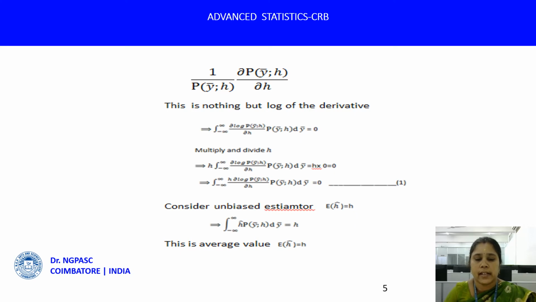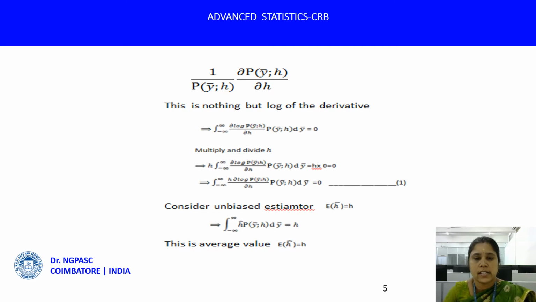So h times the integral from minus infinity to plus infinity of the partial derivative with respect to h of the log of p of y bar parameterized by h, times p of y bar parameterized by h, dy bar, is equal to 0 times h, which is equal to 0. Therefore, this integral is equal to 0. Call this equation number 1.